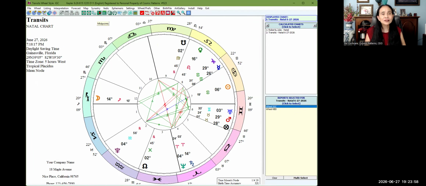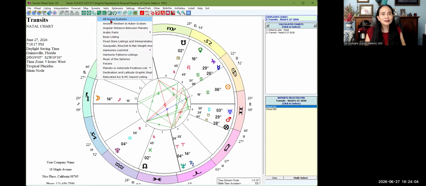Okay, now this is the midpoint. You click on midpoint, select all the midpoint stuff in there. Okay, and also this is the ancient house systems, all the listings in here. This is for the listings. You can take your time to see all of these really cool features.